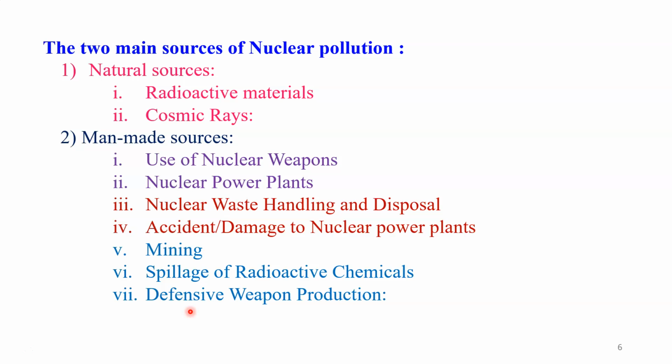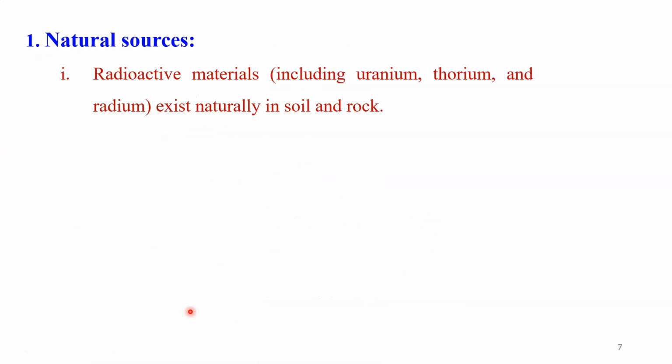Dear student, let's discuss all these sources one by one in detail. Let us start with the natural sources. First, as I just mentioned, radioactive materials such as uranium, thorium and radium. These are the major radioactive materials that exist naturally in the soil and the rocks.